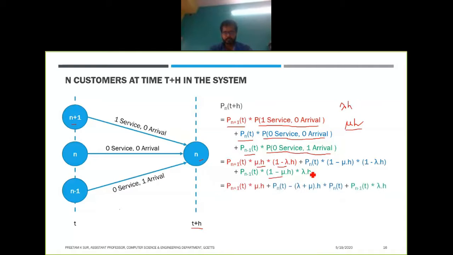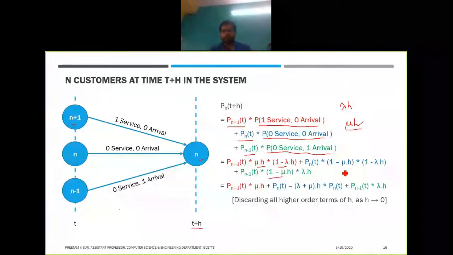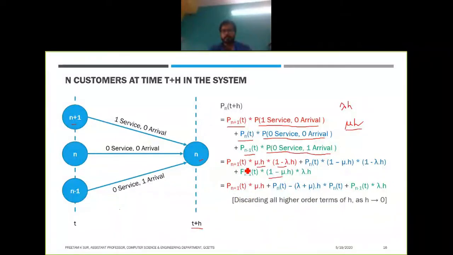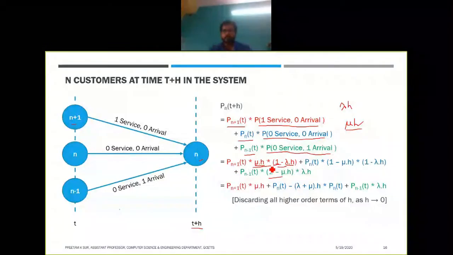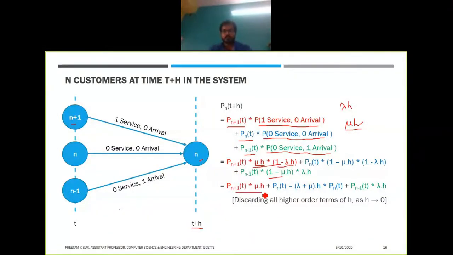So if we multiply all of them, what we will have is like this. If we simplify, we will get this term: pn plus 1 of t into mu h. This will give you mu h, and we'll discard the higher order terms of h as h tends to 0. So we'll discard that mu lambda h square term, because if you multiply these two we have mu lambda h square. So we'll have only pn plus 1 of t into mu h.